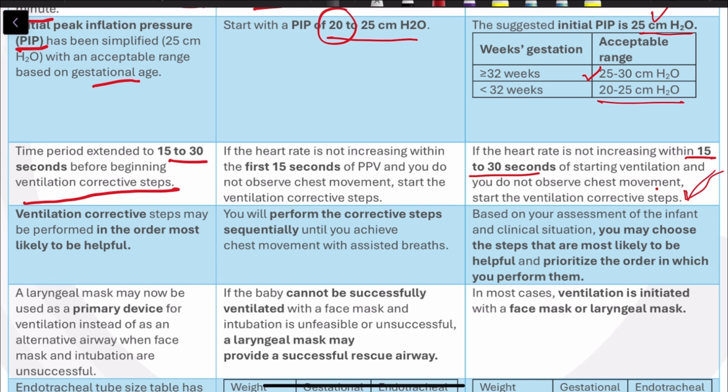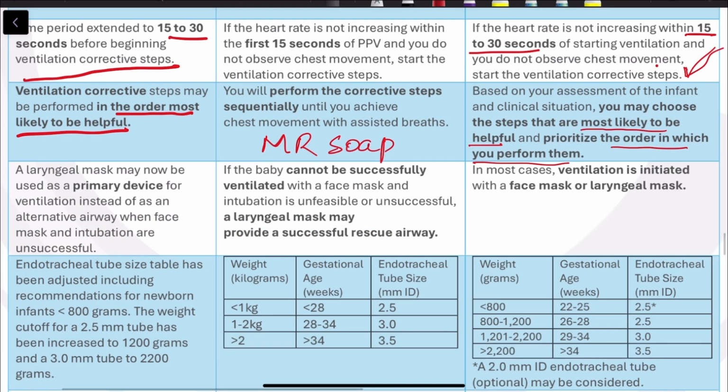Next change is ventilatory corrective steps may be performed in the order most likely to be useful. You should not follow the same corrective steps like MR SOPA. You can correct any step you think that is needed. You may choose the step that is most likely to be helpful and prioritize the order in which you perform them. Next change is a laryngeal mask airway.